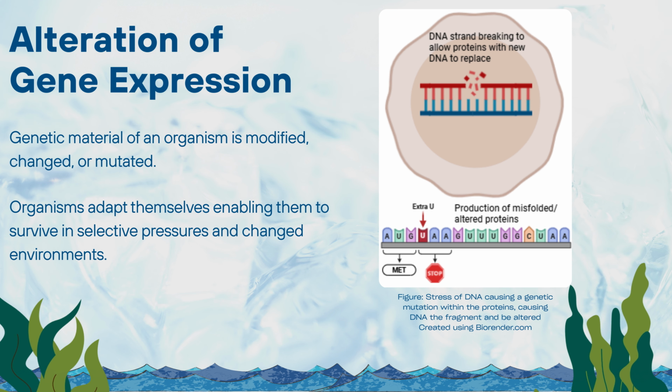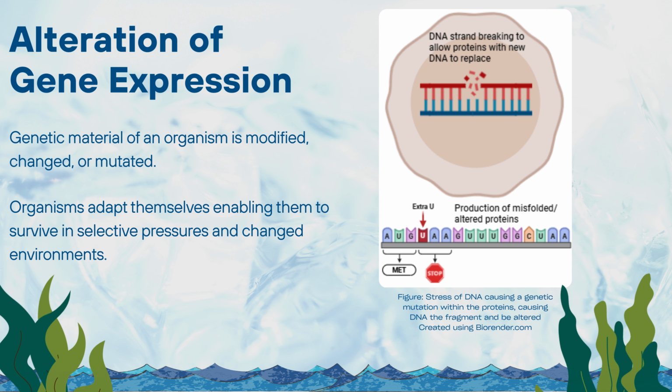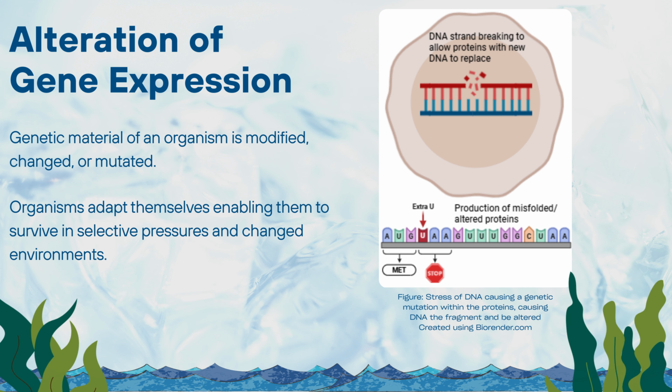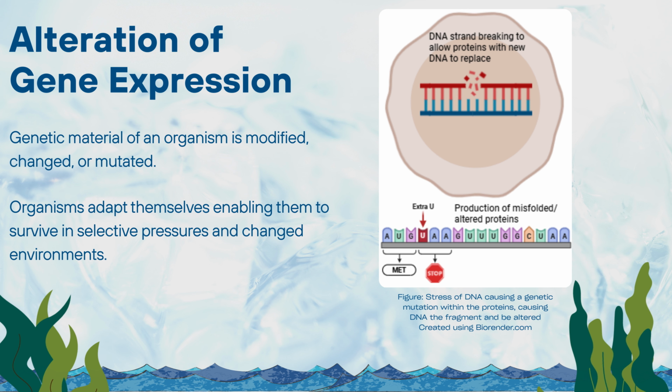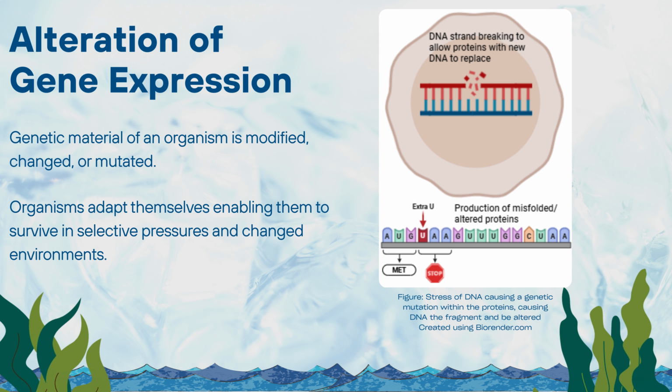Eutrophication can profoundly alter gene expression in aquatic organisms, especially microbes. Gene expression is a process where an organism's genetic material is modified, changed, or mutated through various mechanisms. It's like a light switch. Organisms can turn specific traits on and off depending on selective pressures.